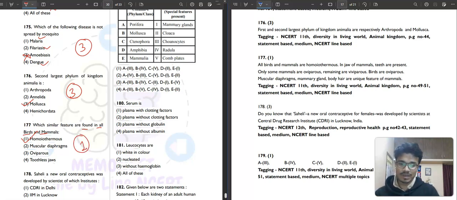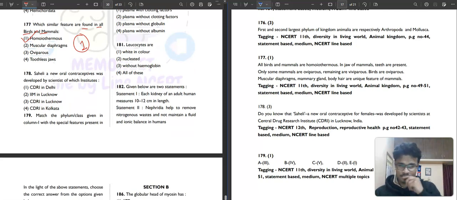Then question number 178. Saheli, a new oral contraceptive, was developed by scientists of which institute? CDRI in Delhi, IIM in Lucknow, CDRI in Lucknow, and CDRI in Kolkata. So CDRI is present where? CDRI is Central Drug Research Institute, that is present in Lucknow. So the third option will be the correct answer.